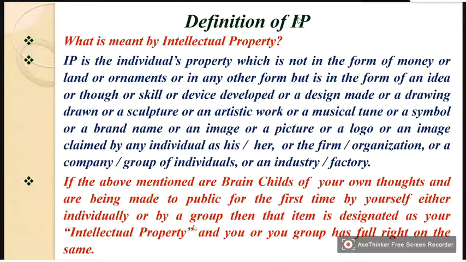Suppose you have written a program to solve something. If such a program is not written by anyone else, and you claim it for the first time, if you publish and establish that it is your brainchild, then it becomes your intellectual property and nobody can use it without your permission. That is how software is developed.